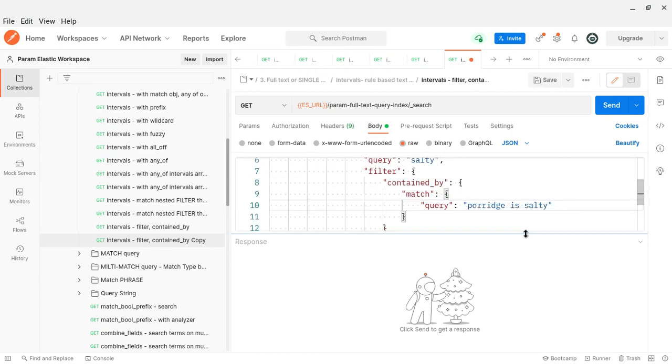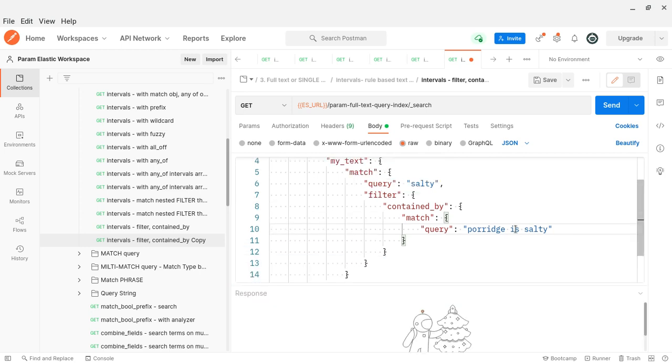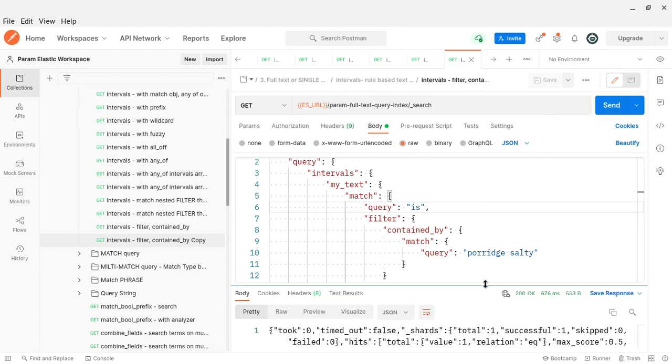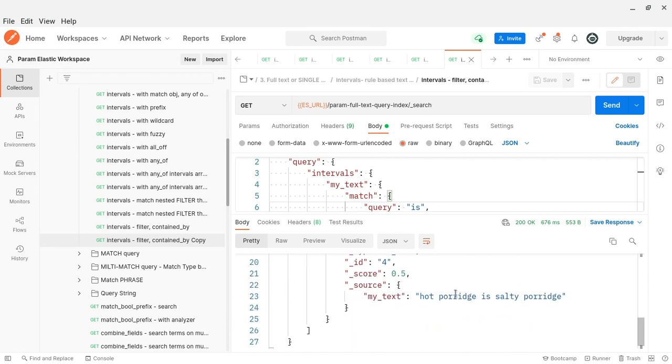Then a stop word is a stop word, right? I don't think it will work, but let me try. I have not specified any gap, right? Let's see whether I should get at least one document if the stop word is also taken as an interval.